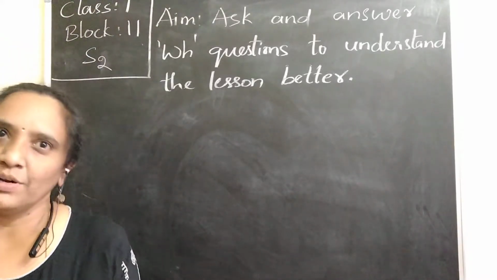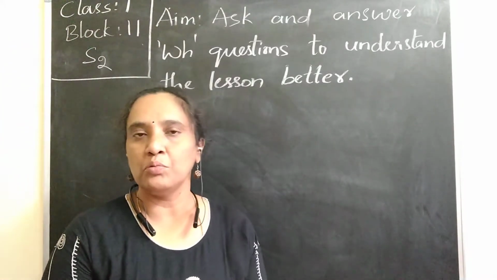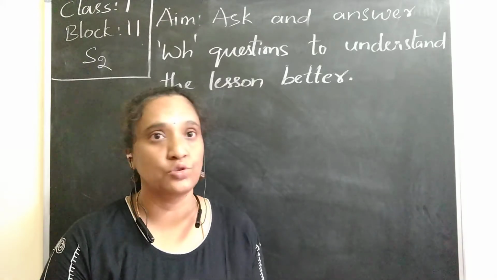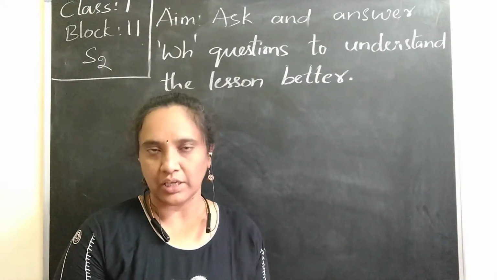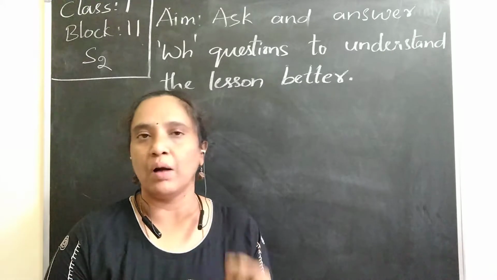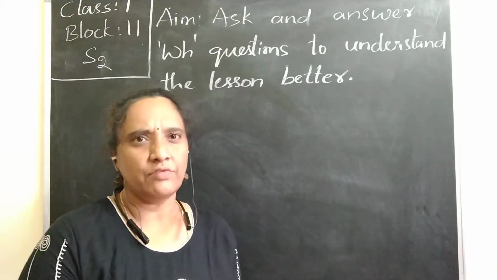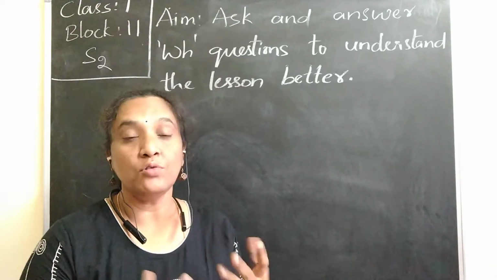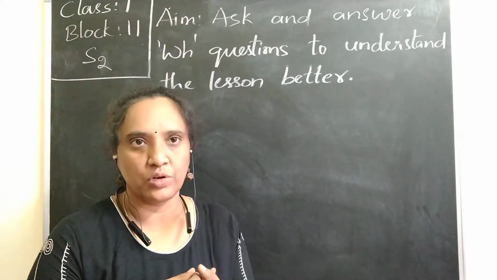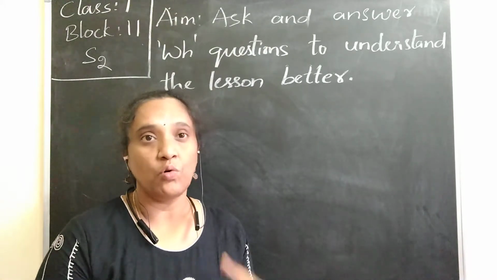Hello kids, in the previous lesson we learnt about Babu's sons. Babu has two sons, Hira and Moti. These both are the sons of Babu. Now what did you learn from the story? How do we get the information from the story? For that, what do we want to do?